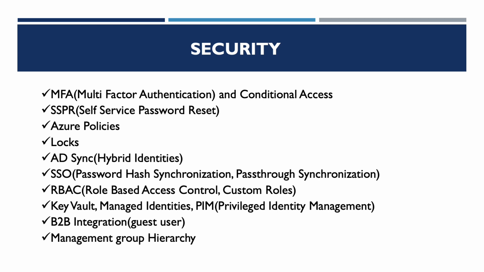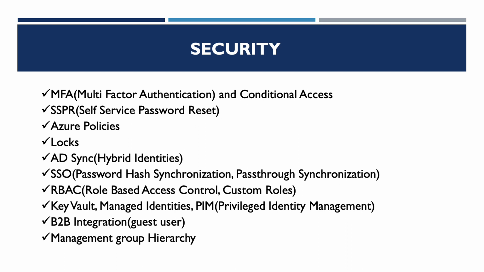Azure AD synchronization, hybrid identities. For example, if we want to migrate from on-premises Active Directory to the Azure Active Directory, then we can use Azure AD Sync to sync the user accounts between the two Active Directories, on-premises to the Azure Active Directory. There are two ways. We can either use password hash synchronization or pass-through authentication.